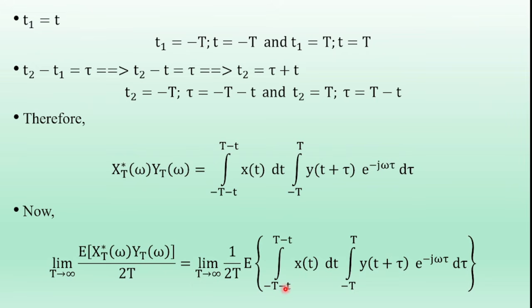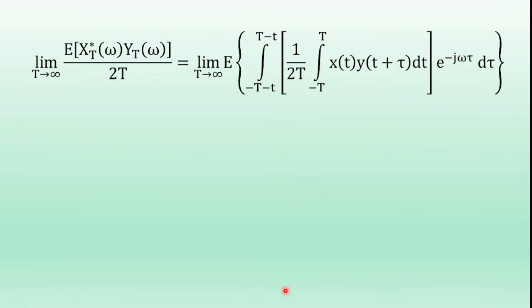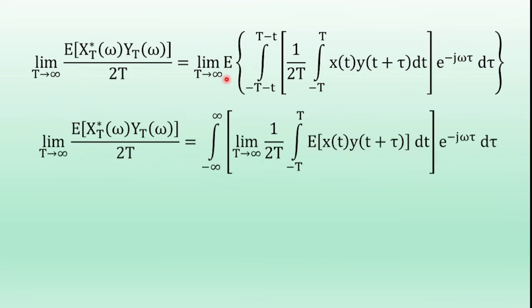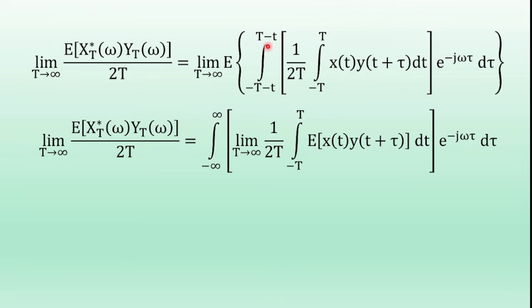In this integration, applying the limit value, the RHS term we get is the limit as T tends to infinity of the expectation of, applying this first integration limit value, the integral from minus infinity to infinity, limit T tends to infinity, 1 by 2T, integral from minus T to T. So applying the expectation to the sample value of the random variable, that is the expectation of x of t into y of t plus tau, into dt, into e power minus j omega tau d tau.